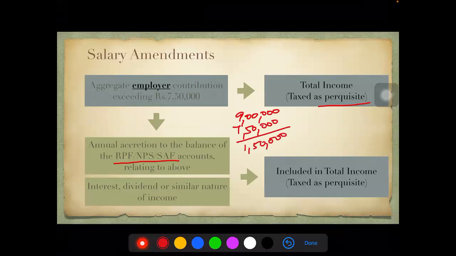On this excess amount, if you're getting any interest, dividend, or any such annual accretion, that will also now be taxed as a perquisite. It will now be included in the total income of the assessee. So not just the contribution, but also the annual accretion on that amount. Only employer contribution, only excess portion. Okay, so only on the employer contributions excess portion, any kind of interest, dividend, or similar accretion is happening, then that will also be taxed as a perquisite now.